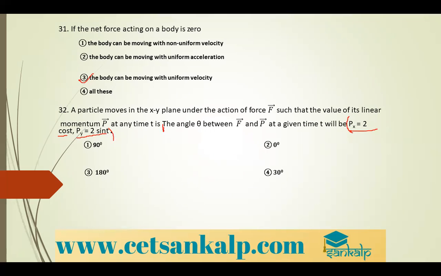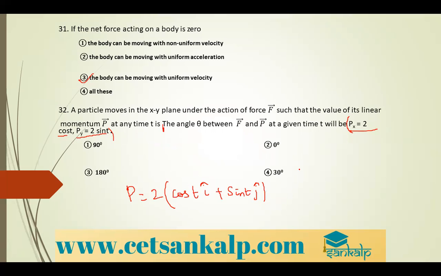Okay, now you have to find the angle between them. You know that p is equal to 2, which is common in both the cases, cos t i cap plus sin t j cap.